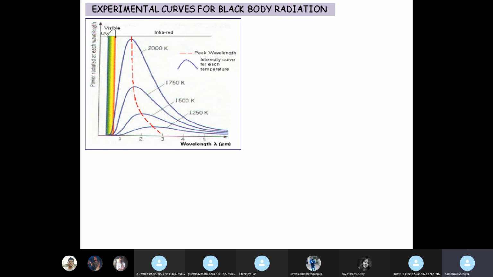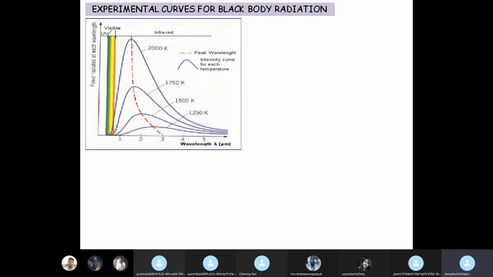And you have probably done problems using this particular law when you did this part in your quantum theory syllabus, finding out the temperature of the sun from the shift in the value of the energy density, etc. Okay, and it was also seen that the area under each curve at a given temperature gives you the total energy, and this total energy increases as the fourth power of the temperature, which is known as Stefan's law.